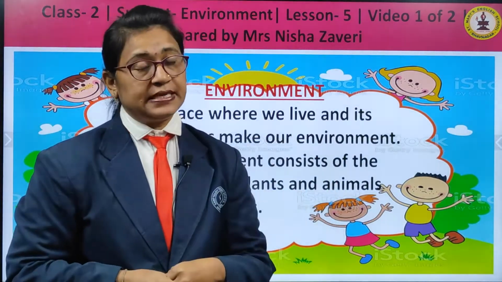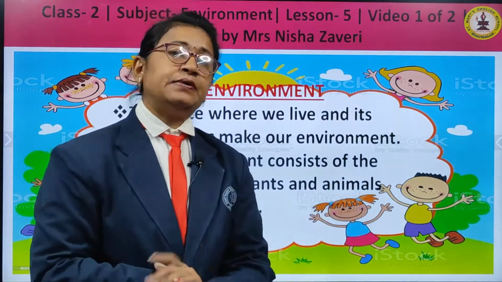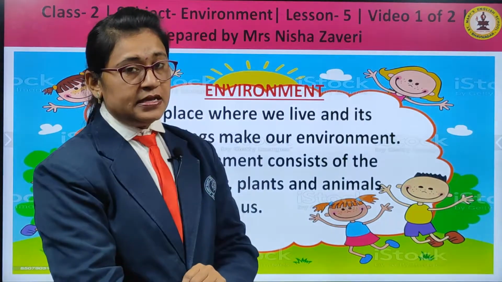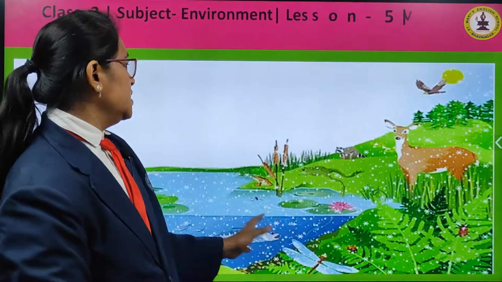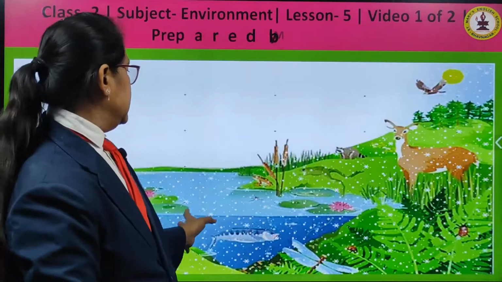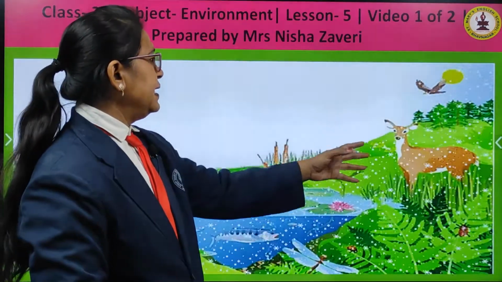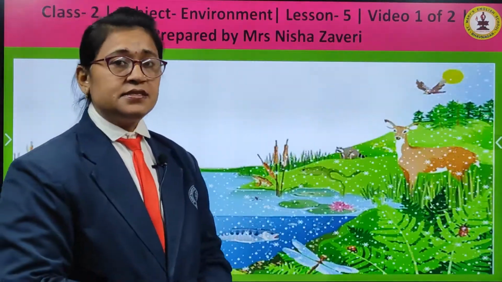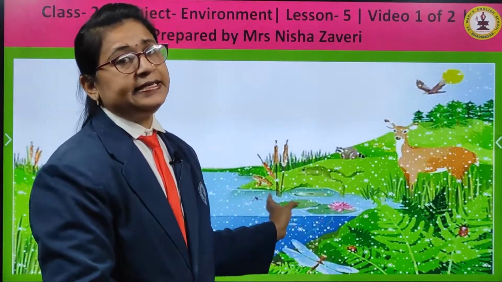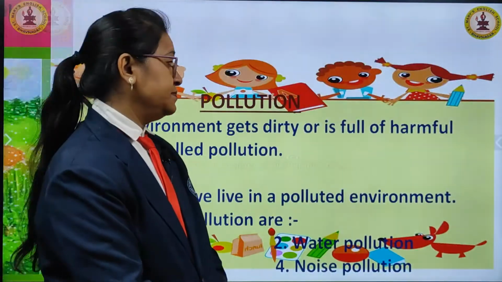Animals, all domestic and pet animals which live around us, they all make our surroundings. You can see in the picture, this is environment. Here water, land, animals, birds, plants, this all makes our surroundings and it is called environment.